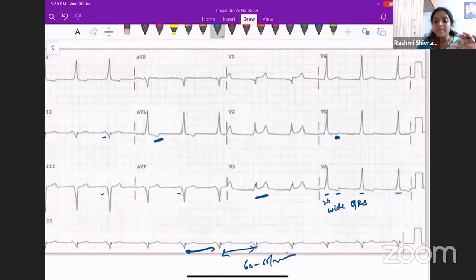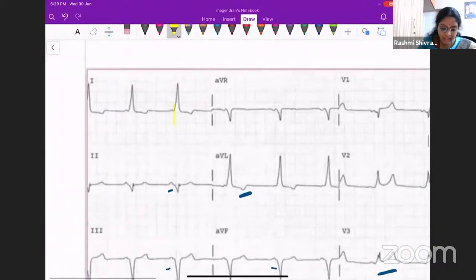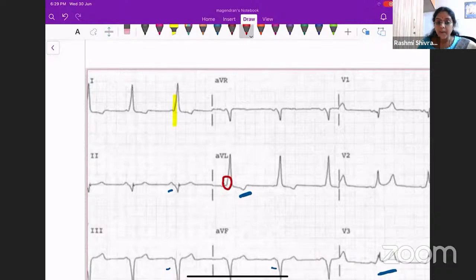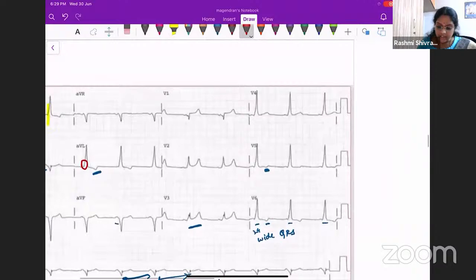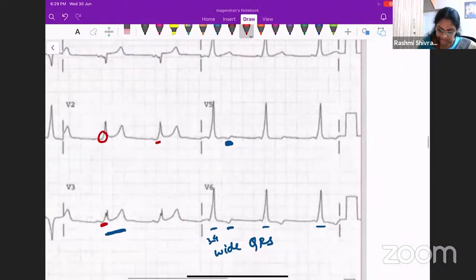But what is the characteristic finding that you see here? You will be seeing that there is a slight upstroke, what we call as the delta wave. See, this is what we call as the delta wave. Slurred upstroke. I can show you some more leads. You can see here, very characteristic. There is a slight slurring of the upstroke of the ECG.